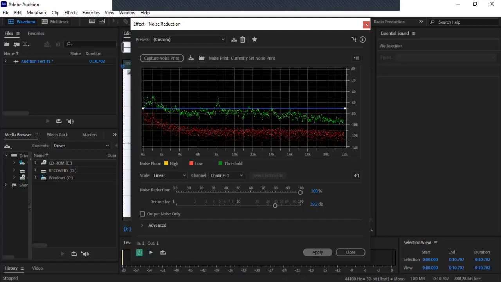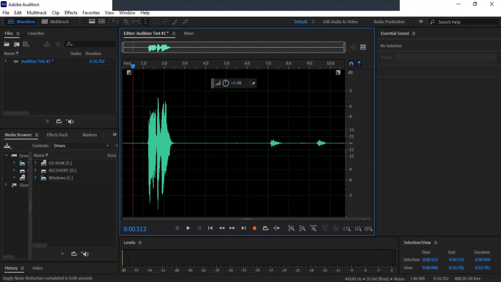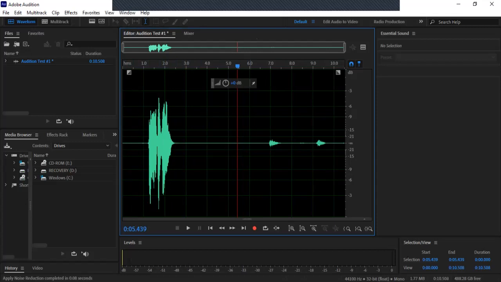So click apply, and now we see the difference here. And of course, we always see that little spike. So you may want to just delete it there. And yeah, now we have reduced the noise. So yeah, that'll take care of it.